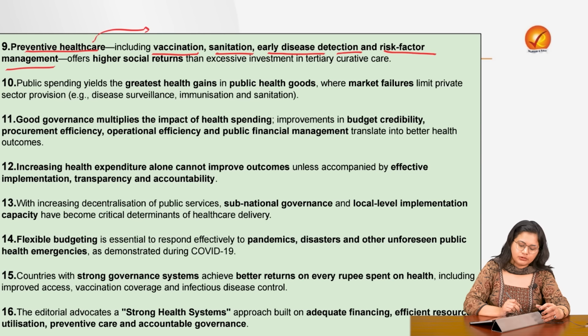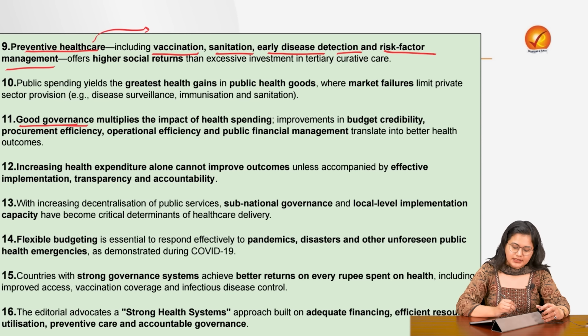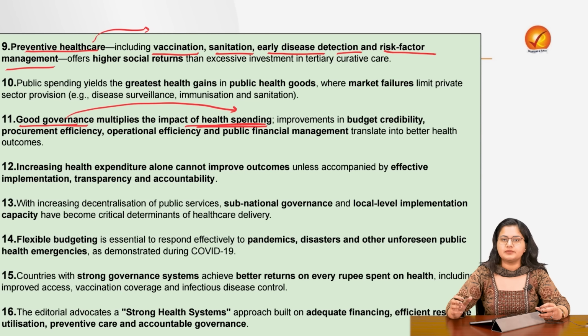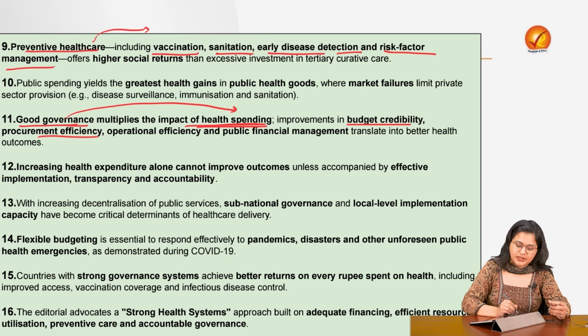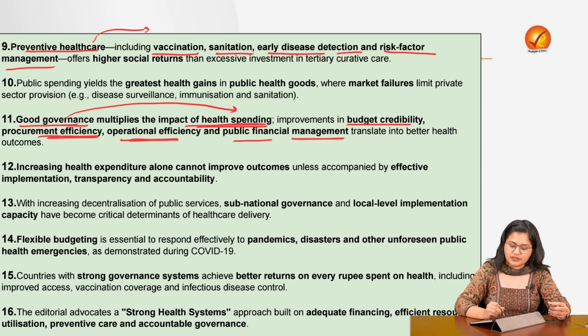Now coming to the good governance aspect, it is multiplying the impact of our health spending. We are going to spend the same amount, but now we are going to improve our budget credibility, our procurement efficiency, the operational efficiency, and public financial management.